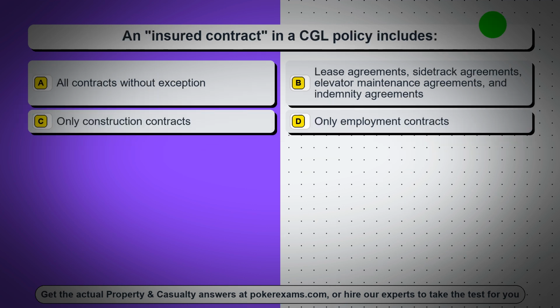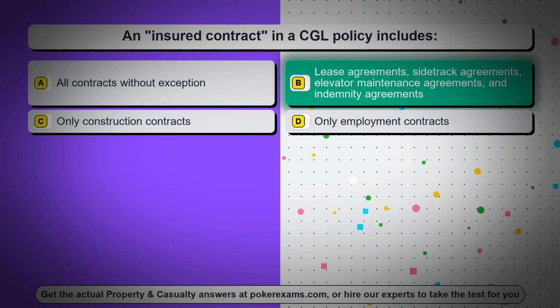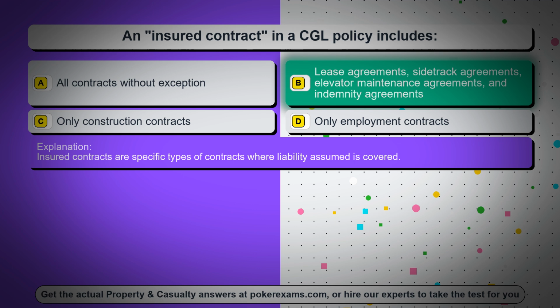Question 23. An insured contract in a CGL policy includes: Option A, all contracts without exception. Option B, lease agreements, sidetrack agreements, elevator maintenance agreements, and indemnity agreements. Option C, only construction contracts. Option D, only employment contracts. The correct answer is option B, lease agreements, sidetrack agreements, elevator maintenance agreements, and indemnity agreements. Insured contracts are specific types of contracts where liability assumed is covered.